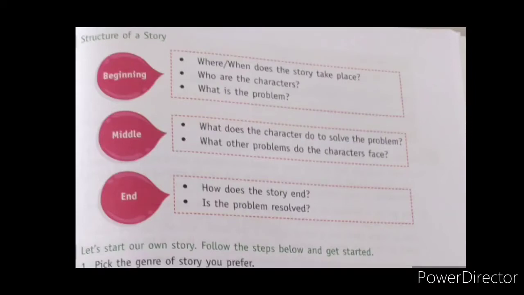First thing is the beginning, as I told you. Here in the beginning, we need to write where and when the story takes place, who the characters are, and what the problem is. So I will repeat: where and when does the story take place, who are the characters, and what is the problem. These three things should be there in the beginning of the story writing, children.